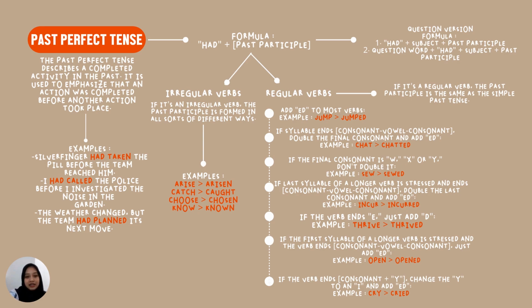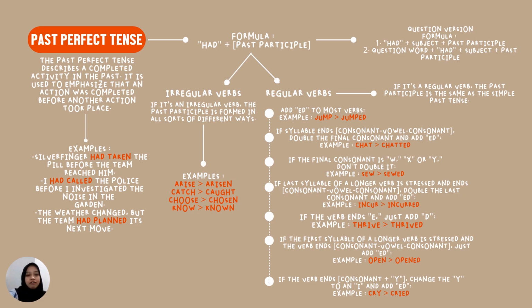And then the sixth, if the first syllable of a longer verb is stressed and the verb ends with consonant, vowel, consonant, just add ed. Example, open. The word open consists of two syllables, namely O and pen. And there is a stress on the O and it ends with consonant, vowel, consonant, which is P, E, and N. So open becomes opened.